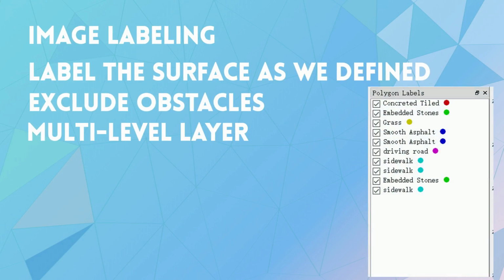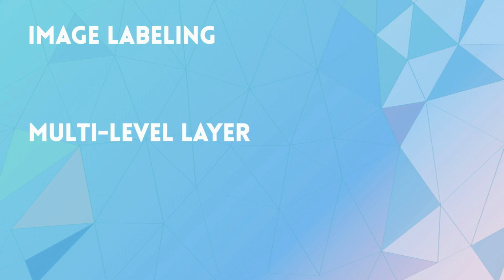The image labeling part is quite important because we are creating our own dataset manually so that we can train the algorithm to tell the different types of surfaces. The images are labeled by our categories for different types of surfaces.